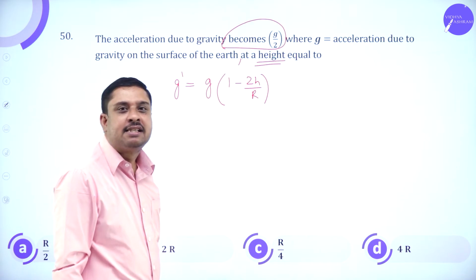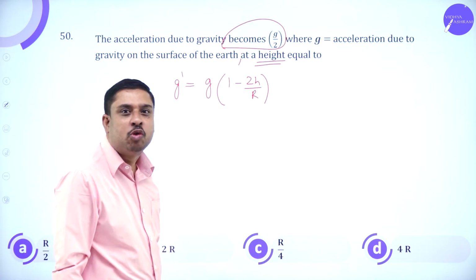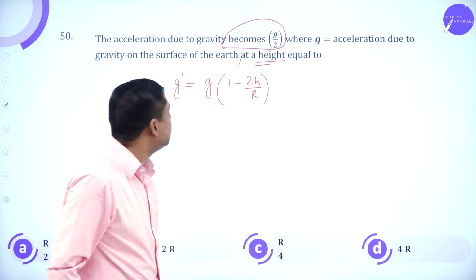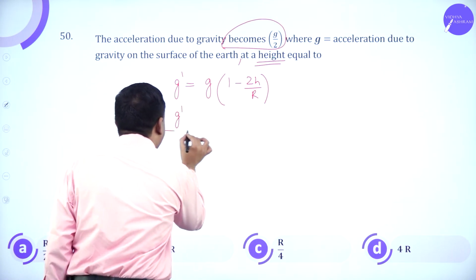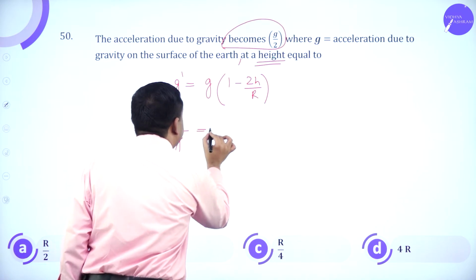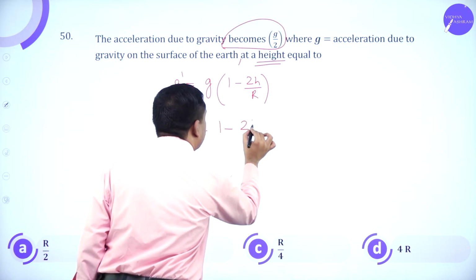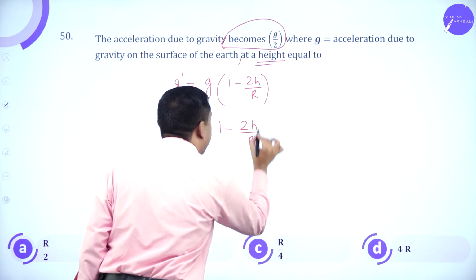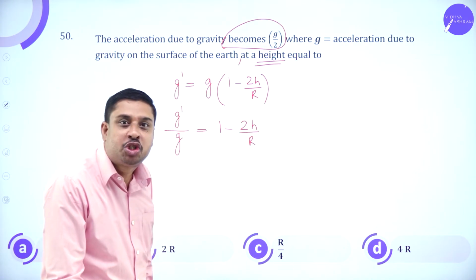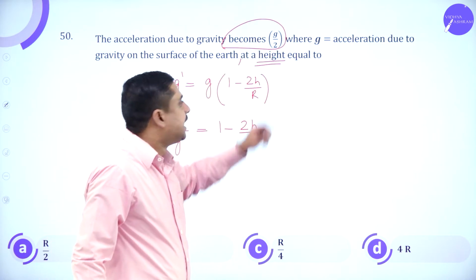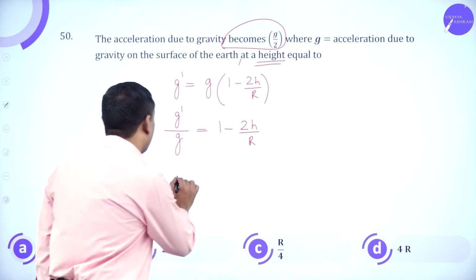G is acceleration due to gravity on the surface of the earth. So g dash by g is 1 minus 2h by r. Now g dash is becoming g by 2.